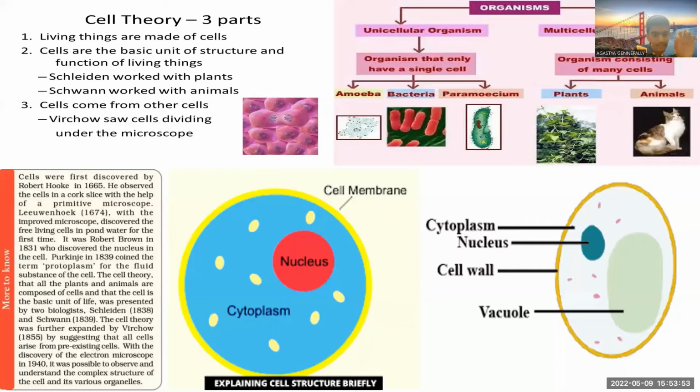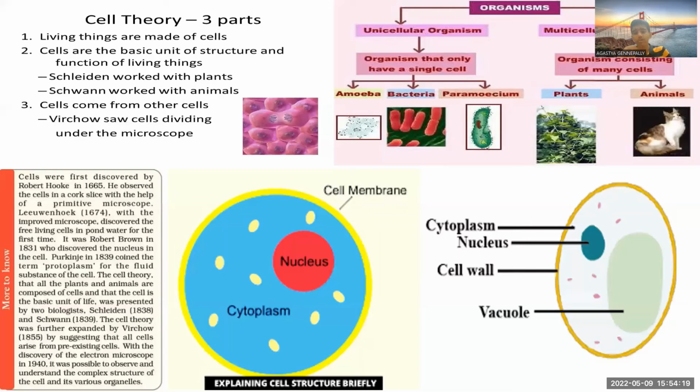Now, in cell theory, we again learned about it. Of course, three people were involved to bring those three points, and we could understand more about the cell when electron microscopes came up in the 1940s. After the 1940s, organisms are classified into two types on the basis of the number of cells: unicellular and multicellular.